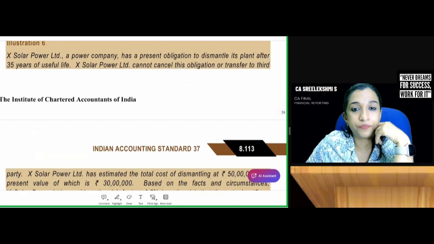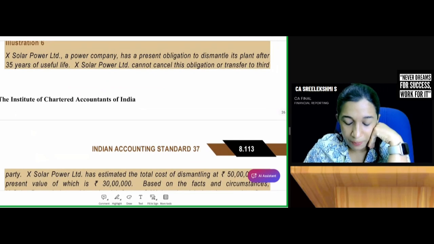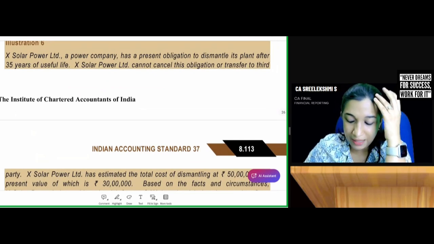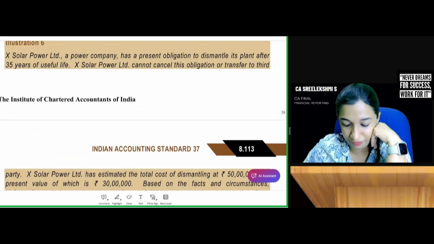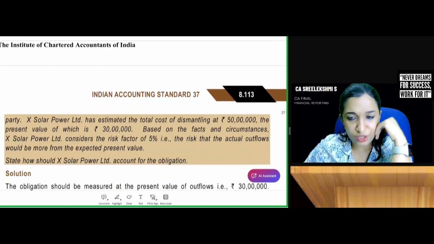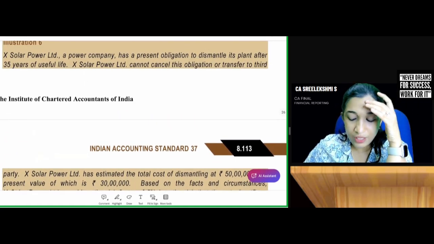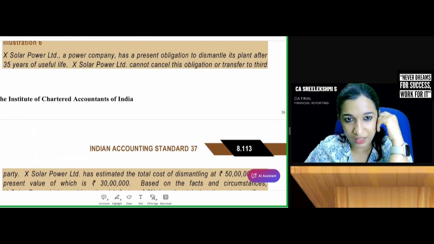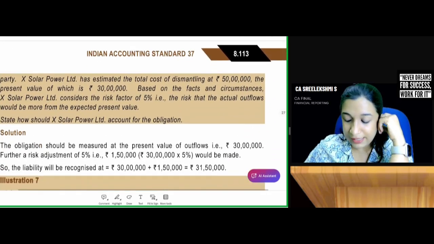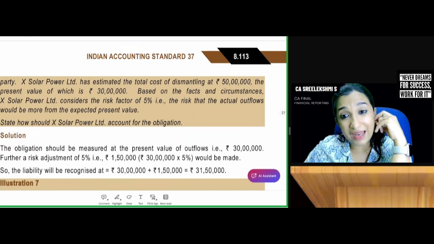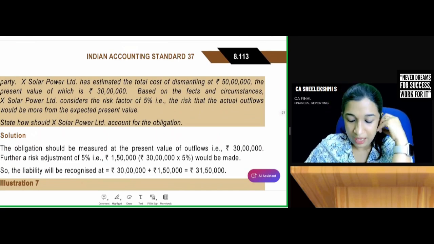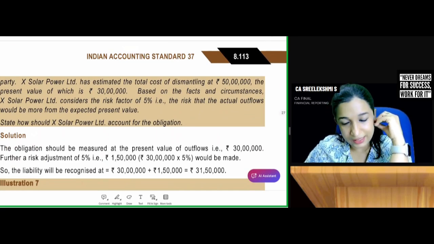Illustration 6. X Solar Power Limited, a power company, has a present obligation to dismantle its plant after 35 years of useful life. X Solar Power Limited cannot cancel the obligation or transfer it to a third party. So you have an obligation. You have an asset and you need to dismantle the asset after 35 years. It has estimated the total cost of dismantling 50,000 and the present value is 30 lakhs.